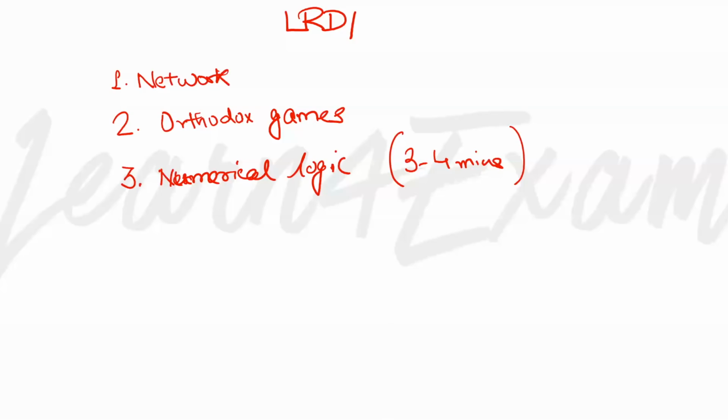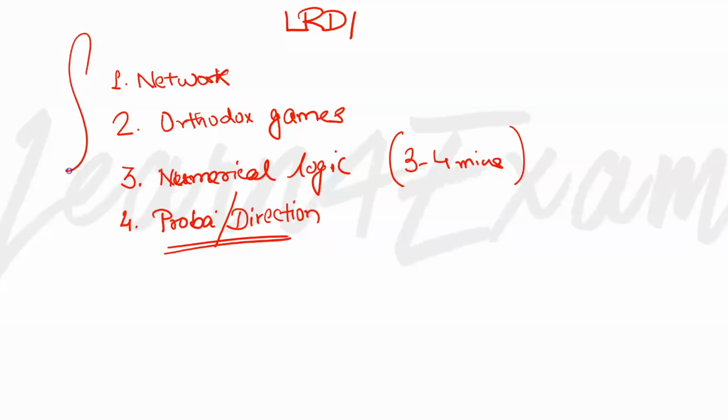And the last type is sets which are based on probability or which involve some sort of direction sense. These kinds of sets are also fairly easier as per the pattern we have been seeing in CAT. So if these four types appear in your paper, please try to attempt them on a first come basis.